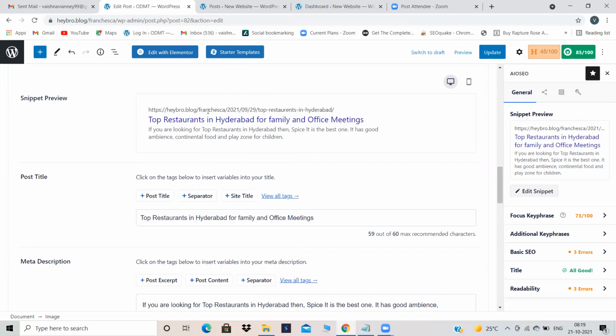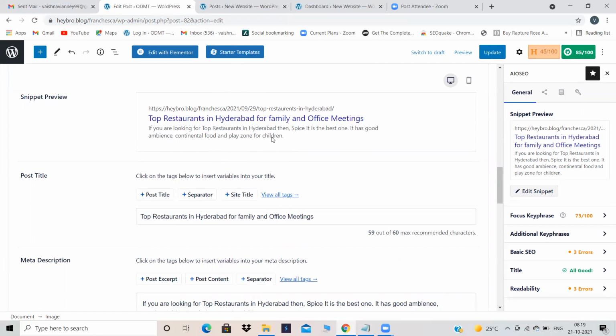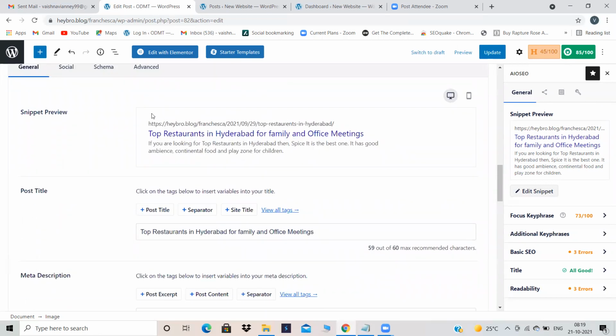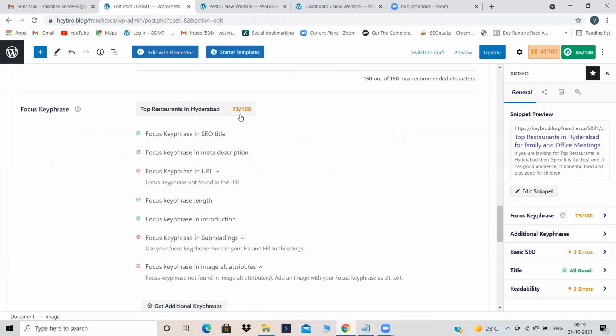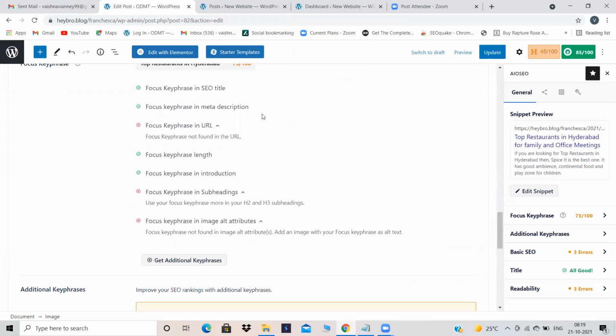Can you see over here? This is the snippet preview. This is my title and this is my description. This is how it is going to look on the SERP. This is the preview. Now we are at 73 by 100, right? Still, what didn't we use? Focus key phrase in URL.